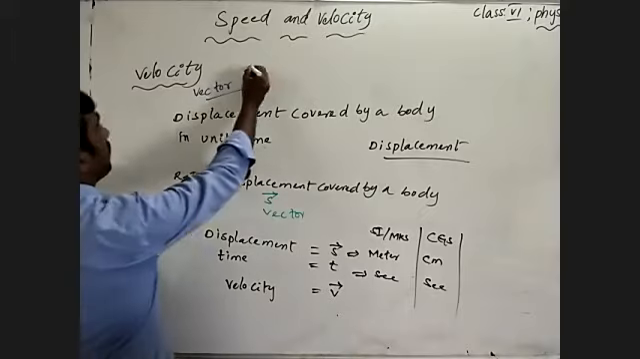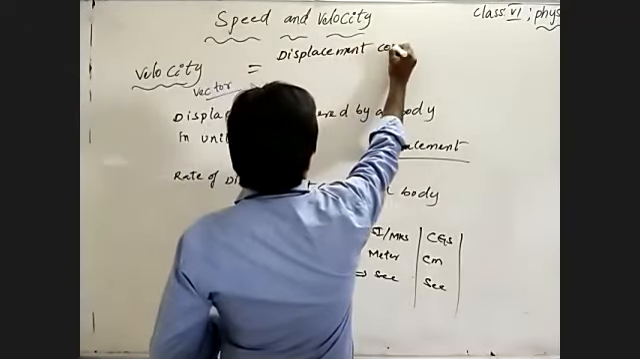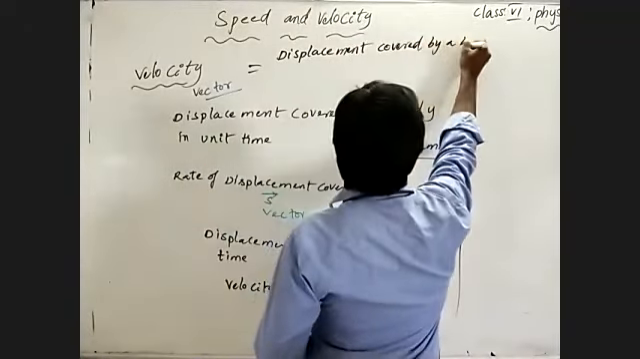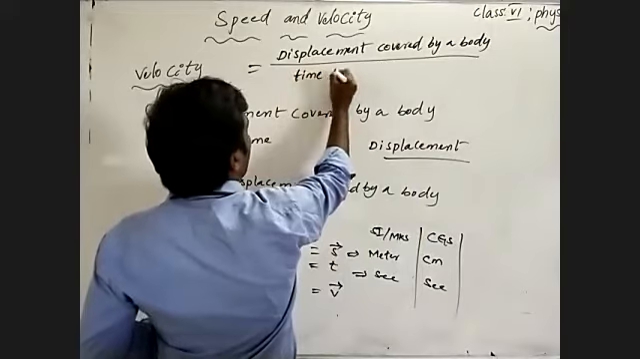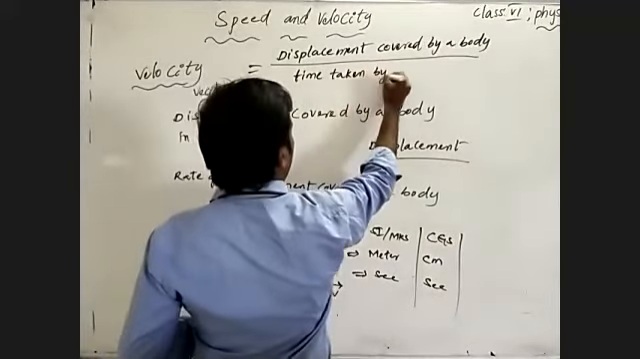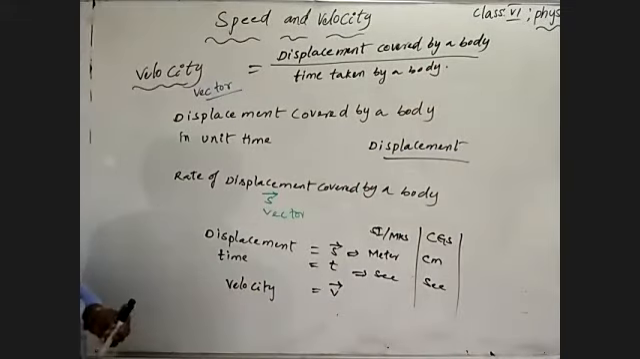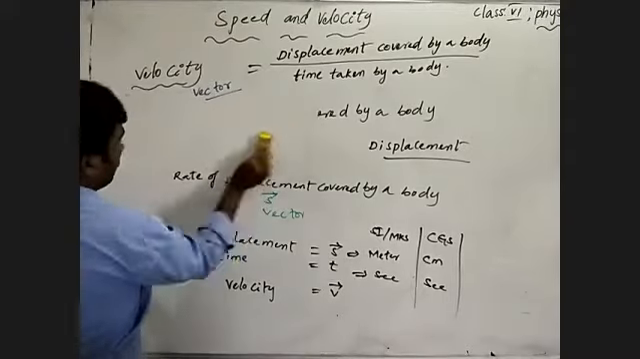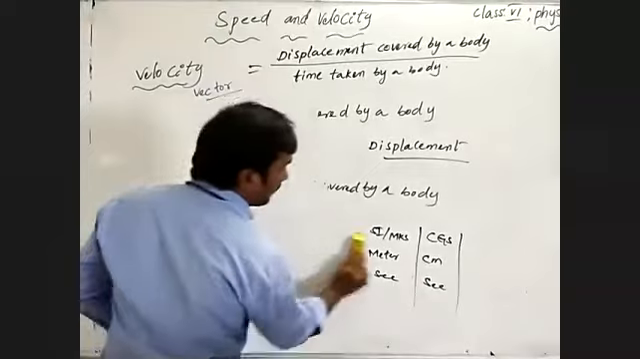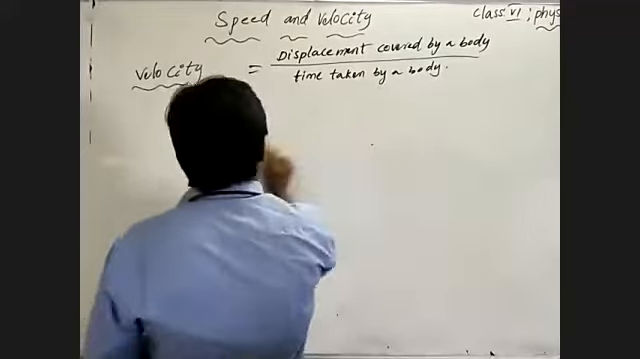Which means velocity is equal to the displacement covered by a body divided by the time taken by the body. Understand? Displacement covered by the body and time taken by the body. So that is velocity. Coming to that, we have to remember the units to measure. Well, distance and displacement are measured in the same unit.